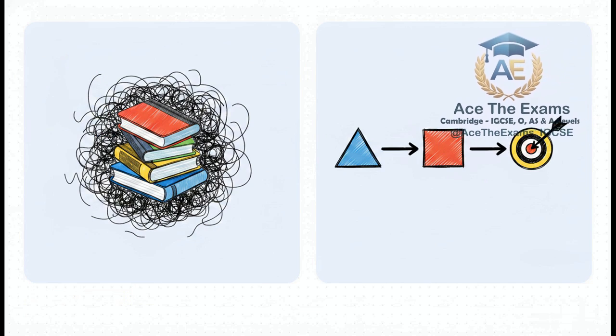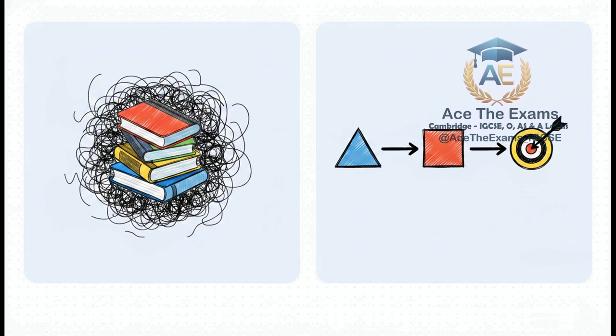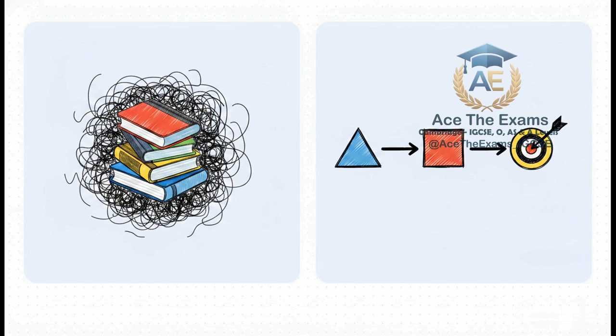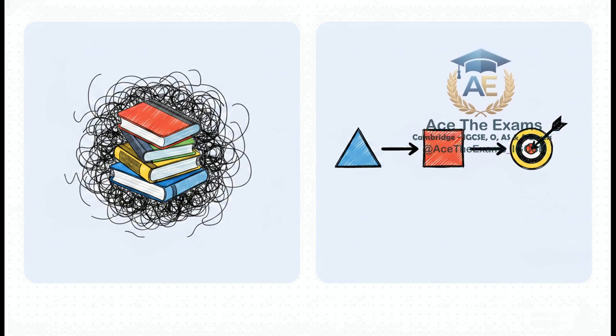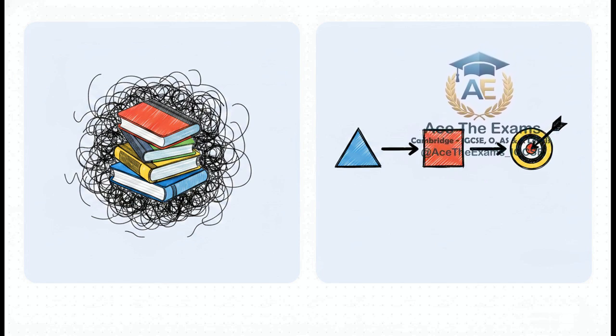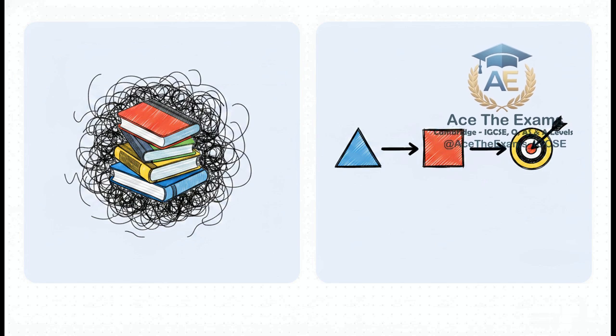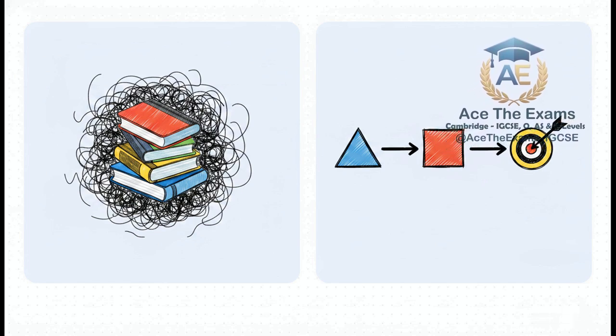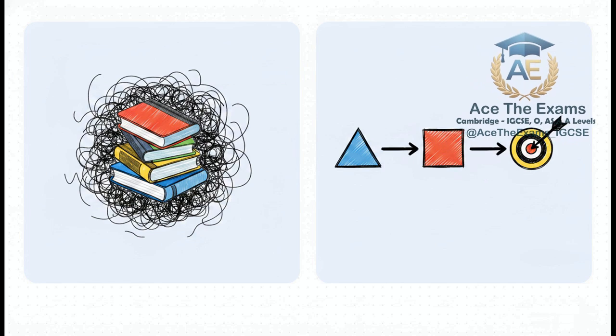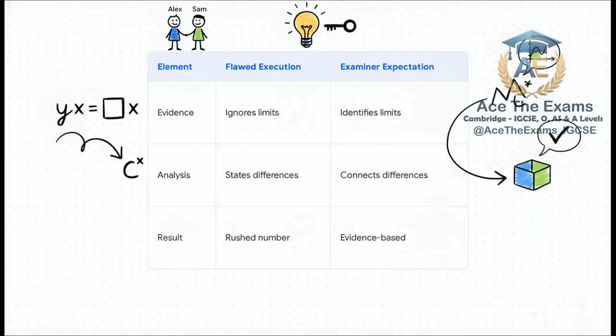The examiner doesn't want an essay, the mathematical working itself, the act of cleanly integrating the function, explicitly stating the plus c, and then immediately substituting your given x and y coordinates, that action is the proof of your understanding. The theoretical architecture is proven by your precise execution, not by reciting facts. It's a really fascinating debate, but Sam hits the nail on the head here. So how do we bridge that gap?